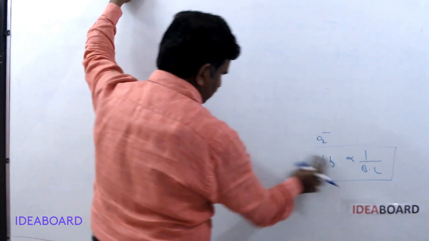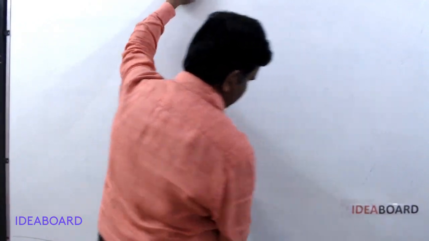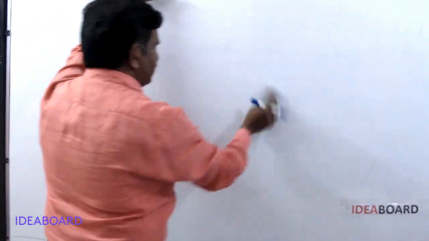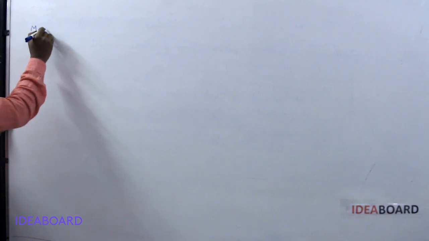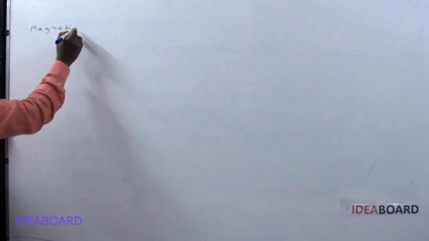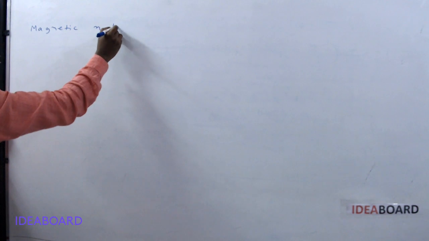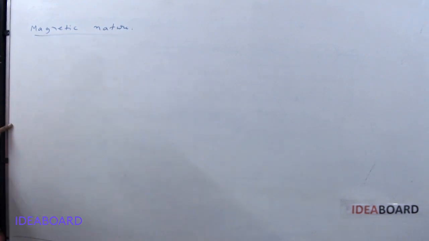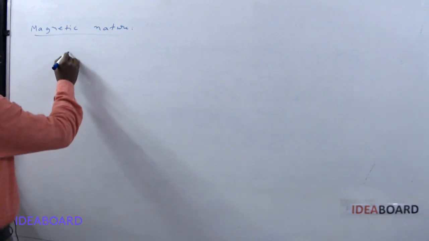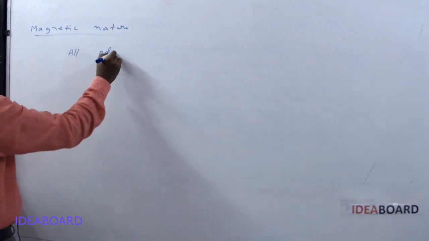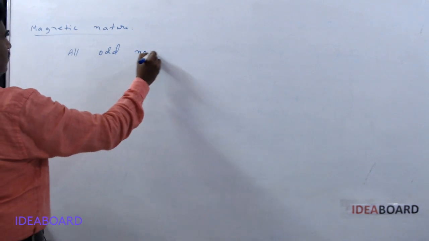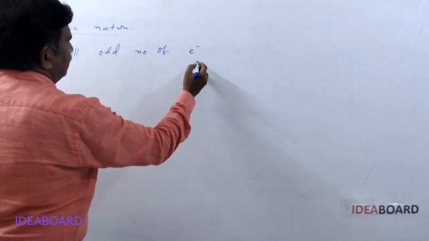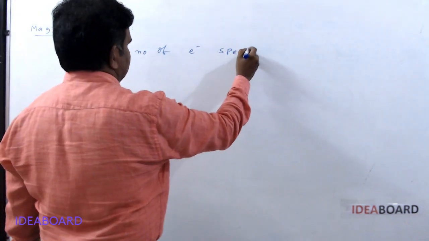And I will give a simple trick for directly going for the paramagnetic nature. So whenever magnetic nature is taken, how can we calculate it directly? All odd number of electron species.